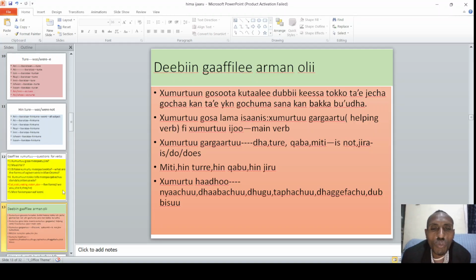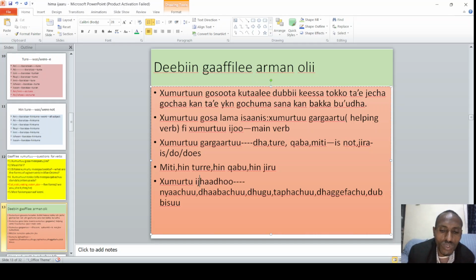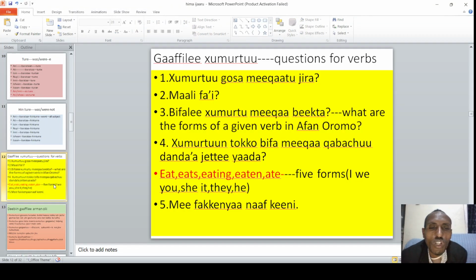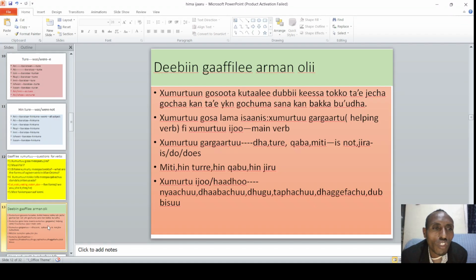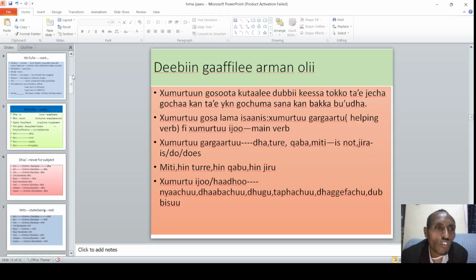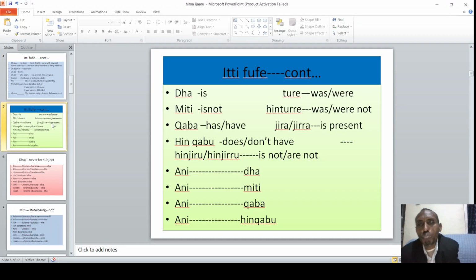Xumurtuu haadhoo yookiin immoo xumurtuu ijoo. Xumurtuu ijoo yookiin haadhoo kan jennu fakkeenyaaf nyaachuu, dhaabbachuu, dhuguu, taphachuu, dhageeffachuu, dubbisuu, dubbachuu. So isaan kun egaa fakkeenya jechuudha. Fakkeenya xumurtuu ijoo kennuu dandeessu keessaa tokko jechuudha. So let's go back and let's look at each of them maybe here. We have some of them here. So let me start from the simple one.